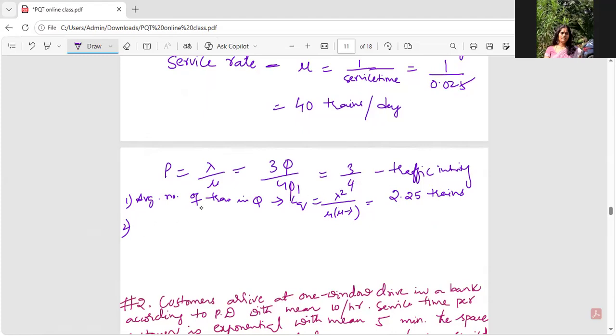Next one is the average number of trains in the system. So what is being asked is LS.